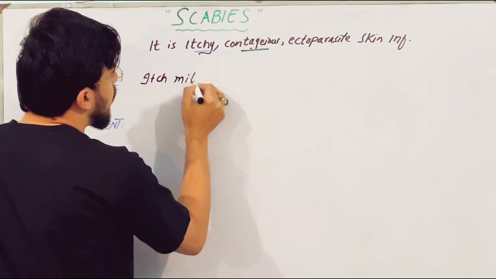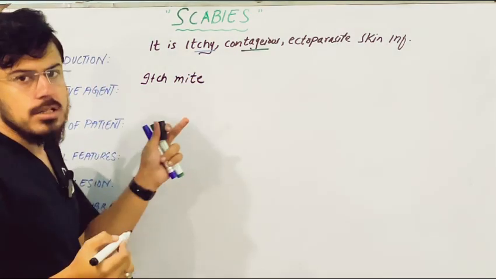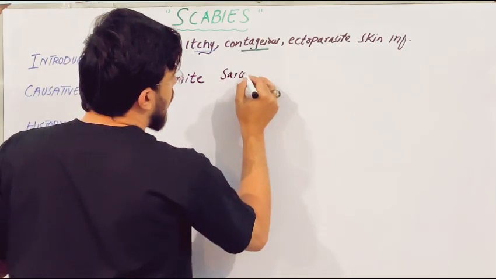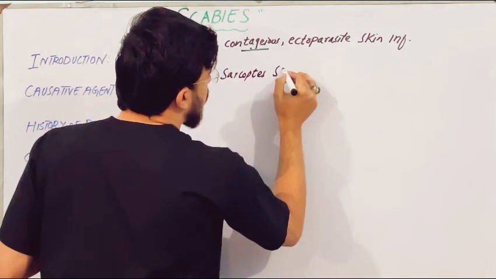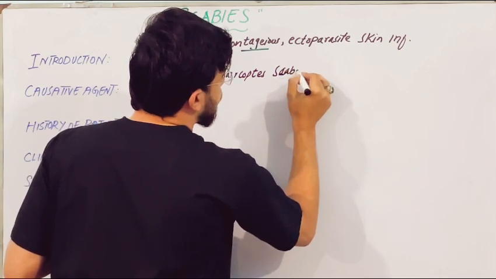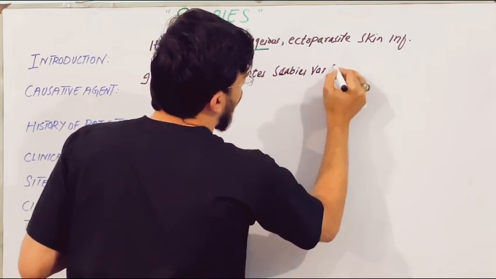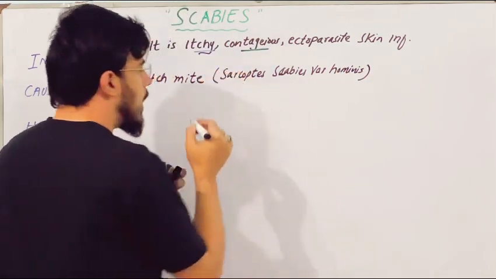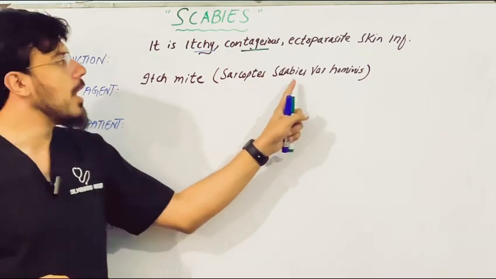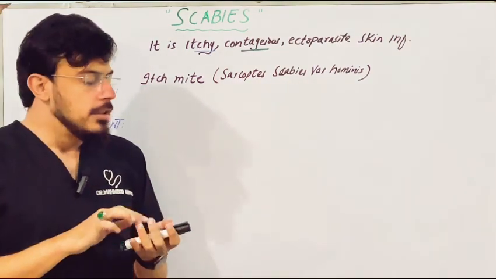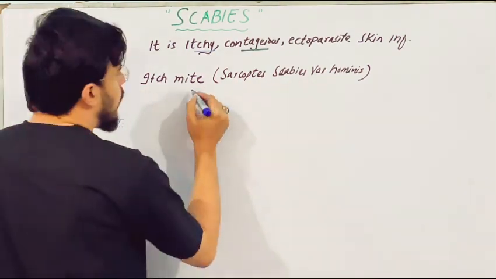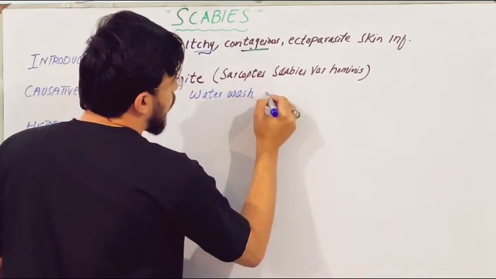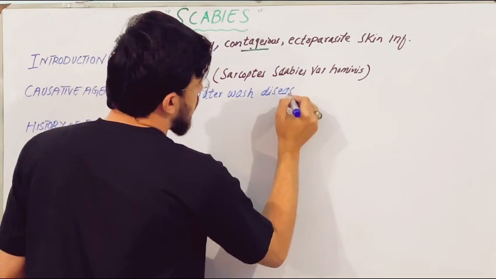The itch mite is the most common cause of scabies, and the itch mite is Sarcoptes scabiei var hominis. So it is the main cause of scabies, Sarcoptes scabiei var hominis. Scabies is also known as water wash disease.